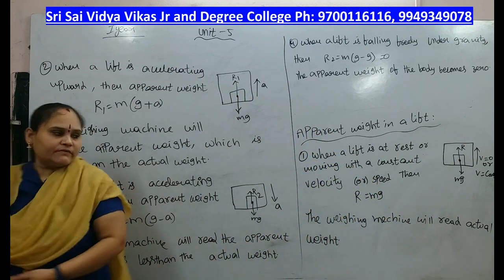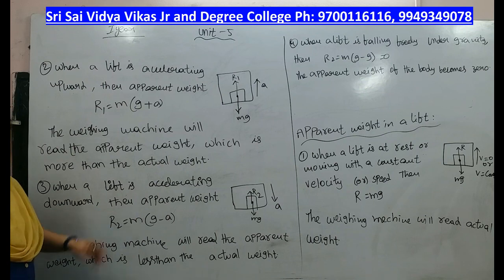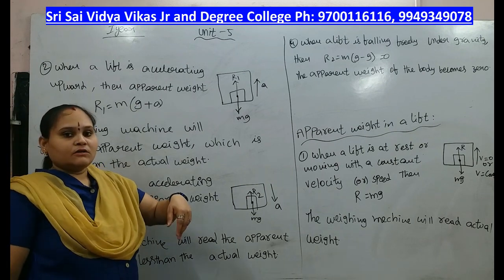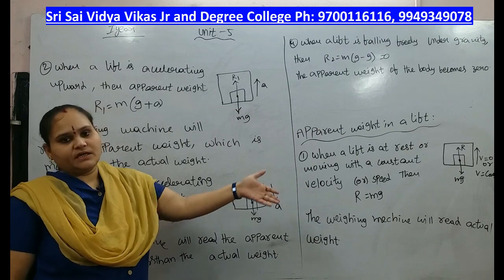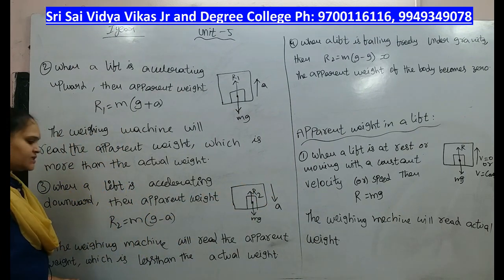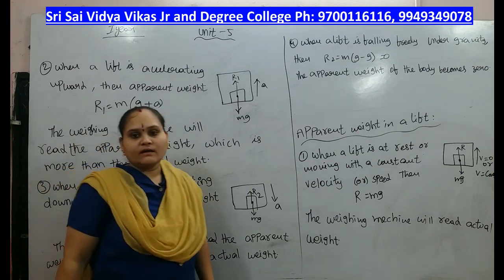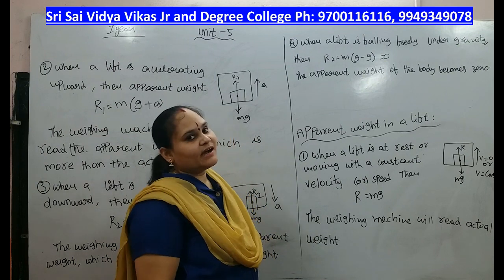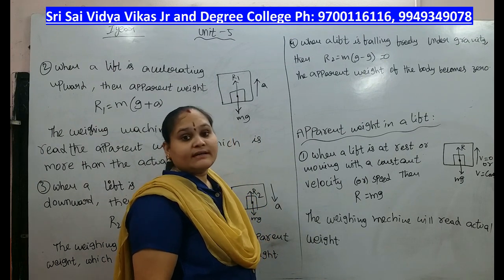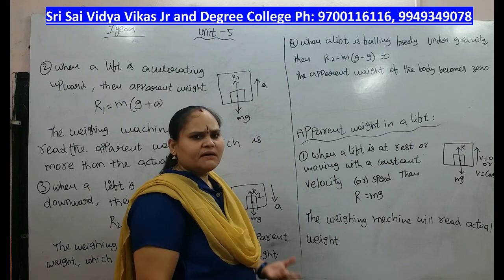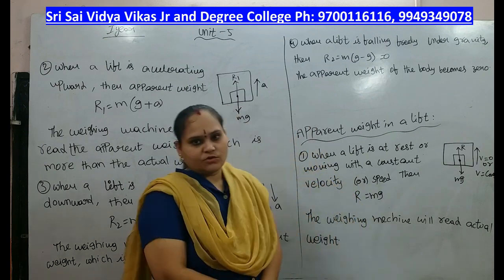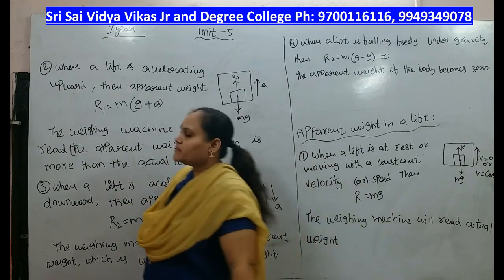When a lift is accelerating downward, the apparent weight R2 equals m into g minus a. Downward, so g minus a, which is less than the actual weight. When a lift is falling freely under gravity, R equals m into g minus g. Here it is gravity, not acceleration. g minus g is 0. That's why the apparent weight of the body becomes 0.